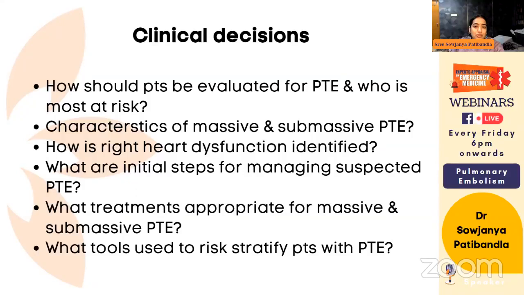So these are the scoring systems, the Wells scoring system for pretest probability. I will not get into detail. This is the scoring system to identify whether the patient is likely to have a pulmonary embolism or not.